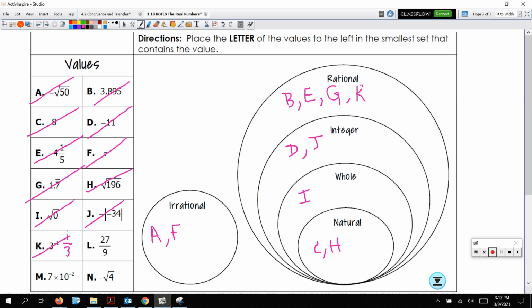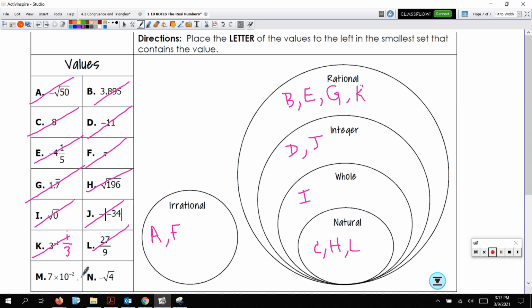All right, number L, 27 over 9. 27 divided by 9. That's easy. That's 3, right? Go down the list. 3 is rational. Is it an integer? Yes. Is it a whole number? Yes. Is it a natural number? Can you see 3 of something out in nature? Oh, yeah, sure. It sure is. Here we go. We're going to put that L right here. That's nice.